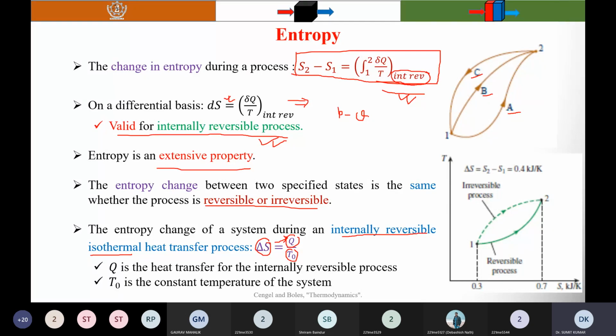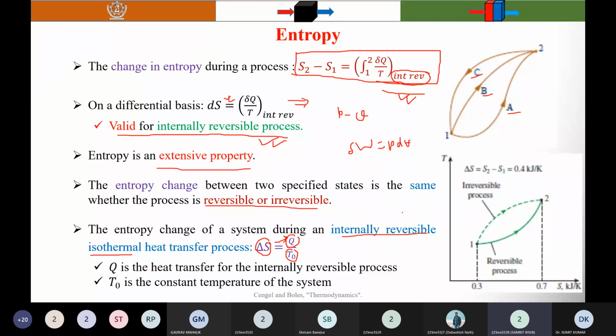If the process is irreversible, can I use W equal to delta Q equal to PdV? Is it correct? When the process is irreversible, can I use delta Q equal to PdV? Yes, sir. In an irreversible process, it cannot be defined. Why? It is valid for a reversible process.